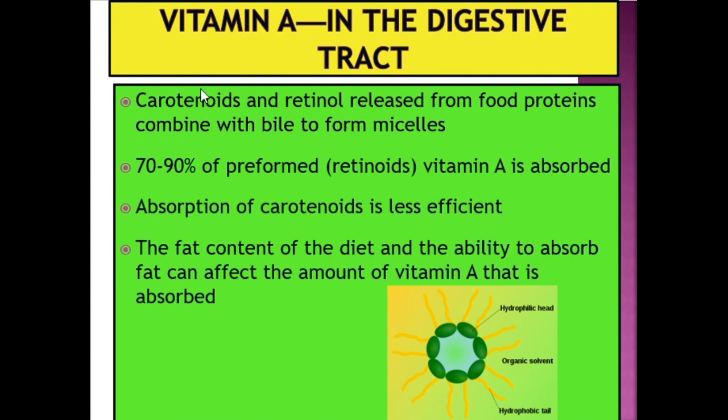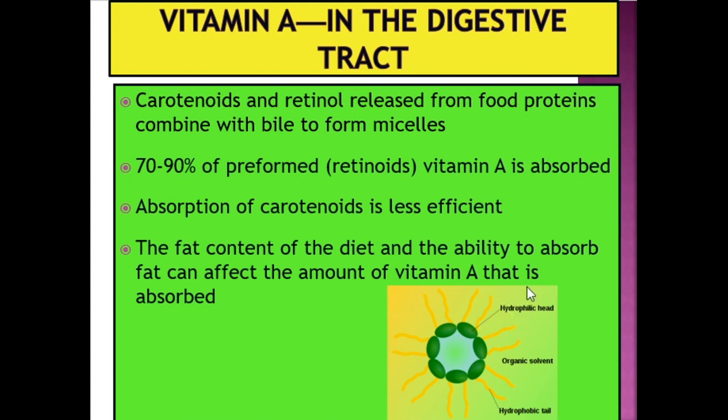Okay, so carotenoid and retinol released from food protein combine with bile to form micelles. This diagram shows the micelle structure. They have two characteristics which are very important to form this structure. The head has a characteristic known as hydrophilic.